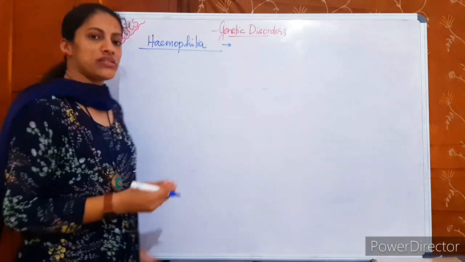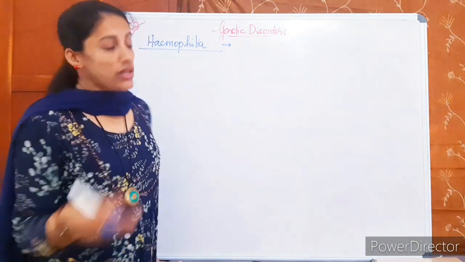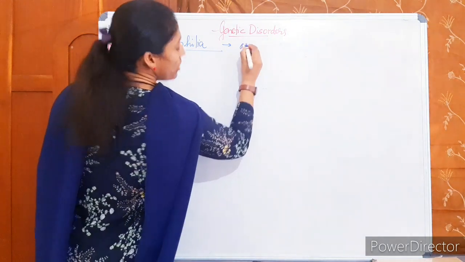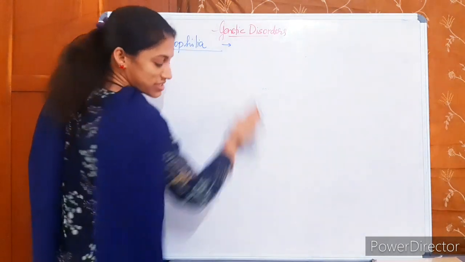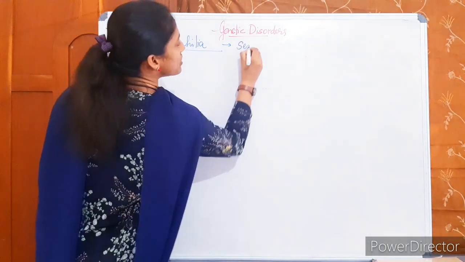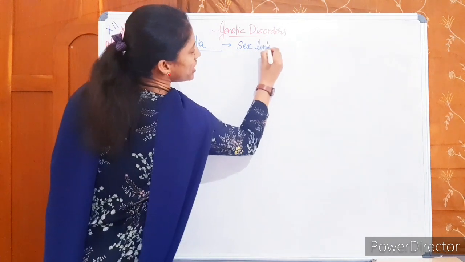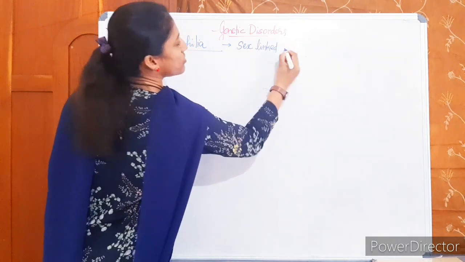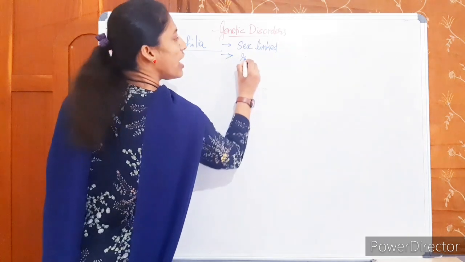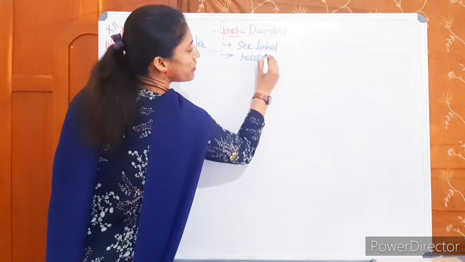We know it's a genetic disorder. It's a Mendelian disorder, and it is a sex-linked recessive disease. That means the mutation is in the sex chromosome. It is a sex-linked disease and it is a recessive disease.